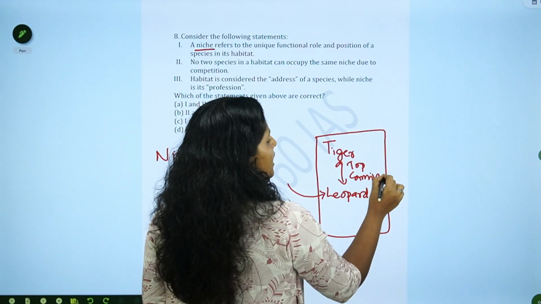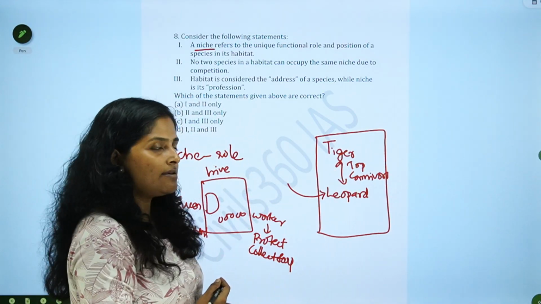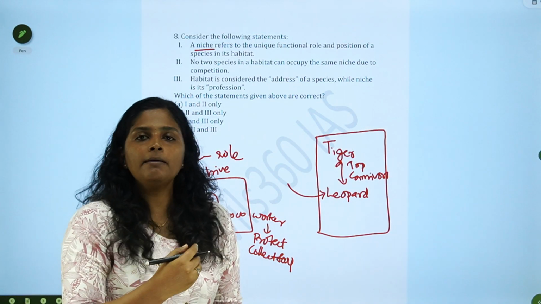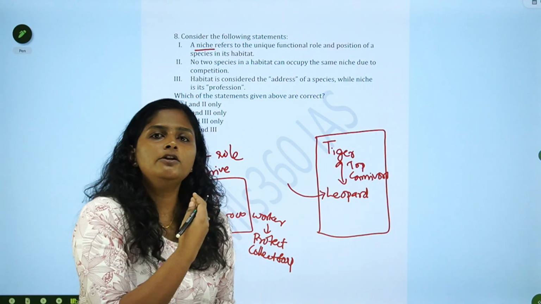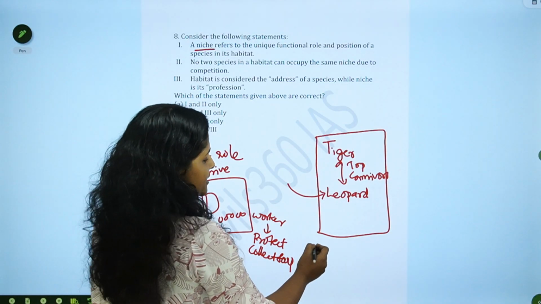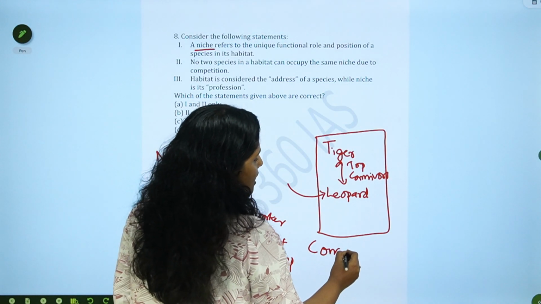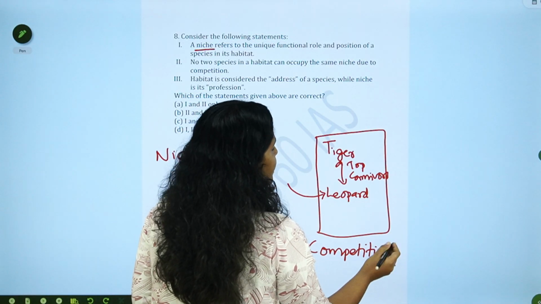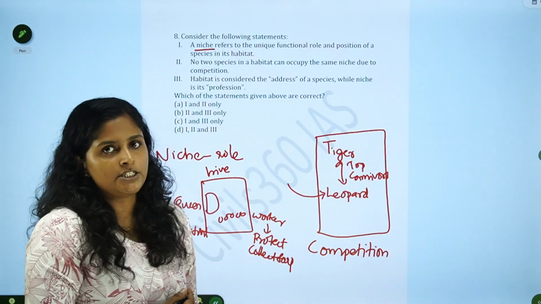So if they perform the same function, that means if leopard and tiger have the same kind of prey or same kind of activities, what will happen? There will be competition for the resources, and that will finally lead to destruction of both of these species, right?